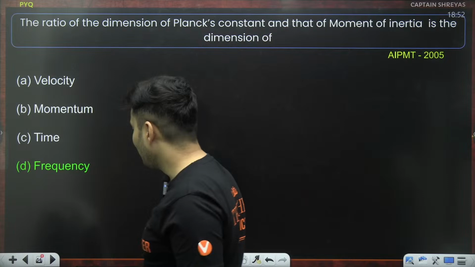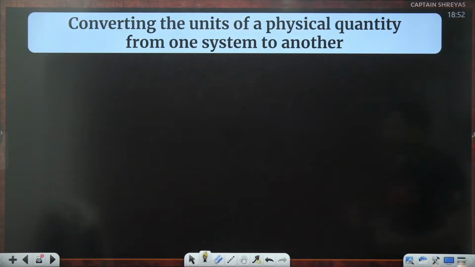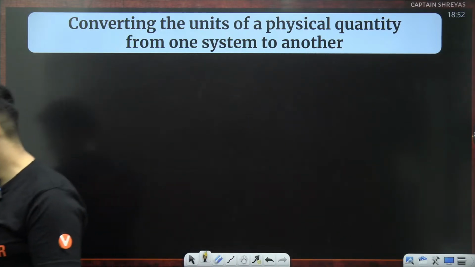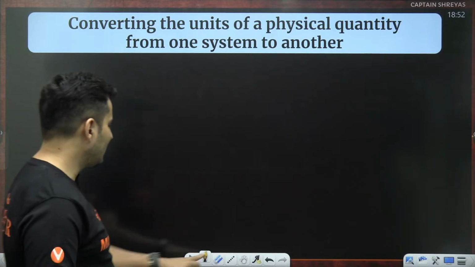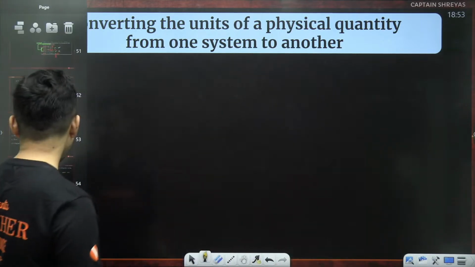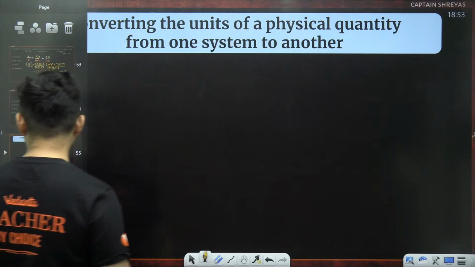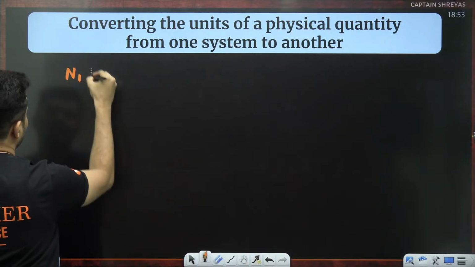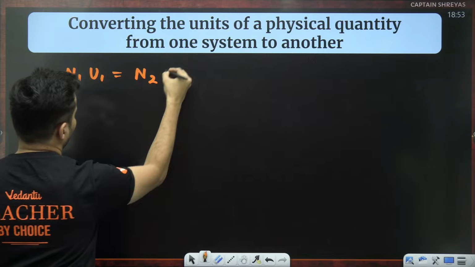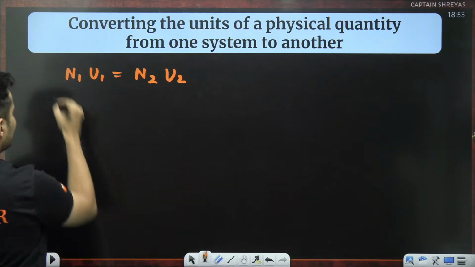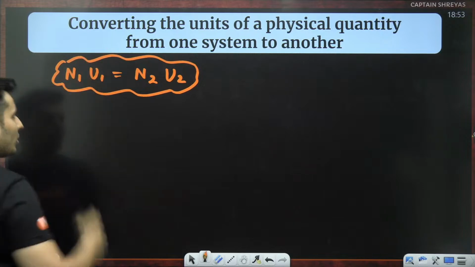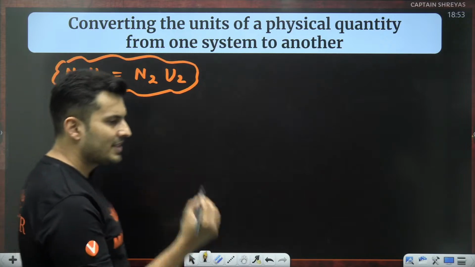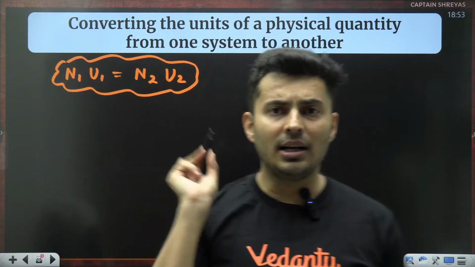Clear? Okay, great. Moving on to the next questions. So the next application is converting the units of a physical quantity of one system to another. This is very simple. I'll just show it to you in a very simple manner. If you have N1 U1 in one unit, it will be N2 U2 in another unit. This is one way of doing the problems, but most of the time I'll be doing the questions in a slightly different way. You will check what each unit is in terms of the other unit.